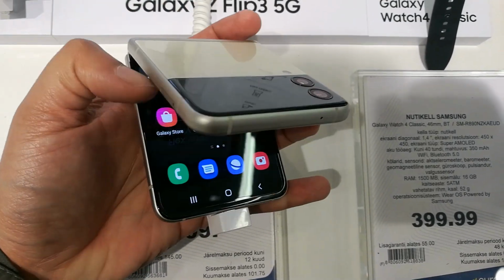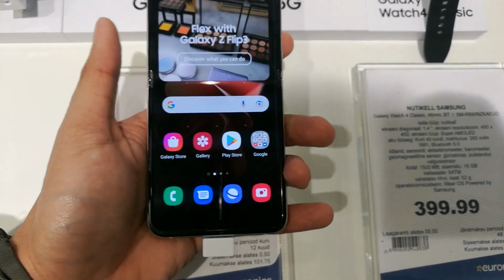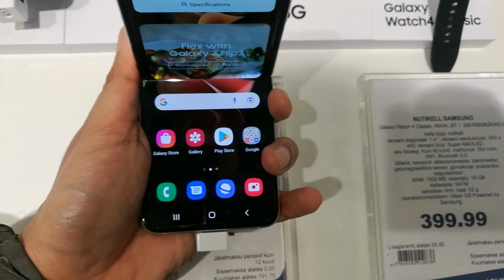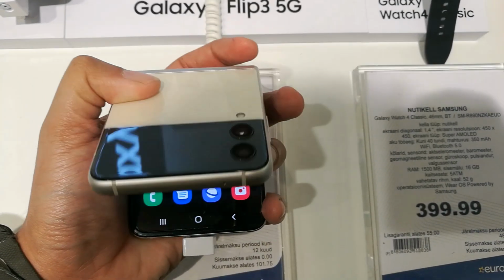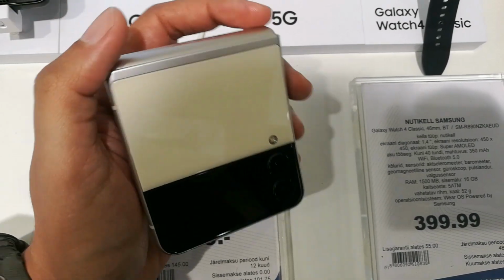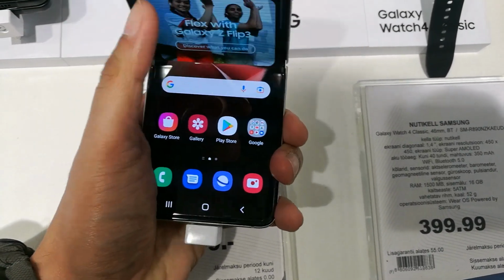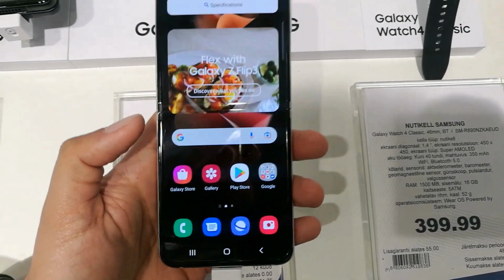Today I have with me the new Samsung Galaxy Z Flip 3 mobile phone, and in this video I will show you how to continue your call even if you close down your phone, even if you flip it down and you want to continue the conversation without hanging up.